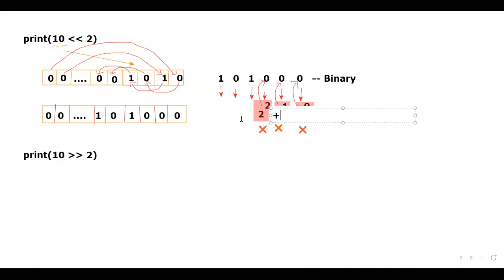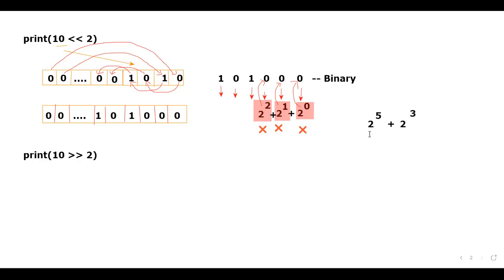Now I have neglected all these things. Please tell me this one and this one. That's what I have to tell in a very quick manner. This one is 2 power 5 plus 2 power 5 multiplied by 1 plus 2 power 3 multiplied with 1. Now tell me, what is 2 power 5?